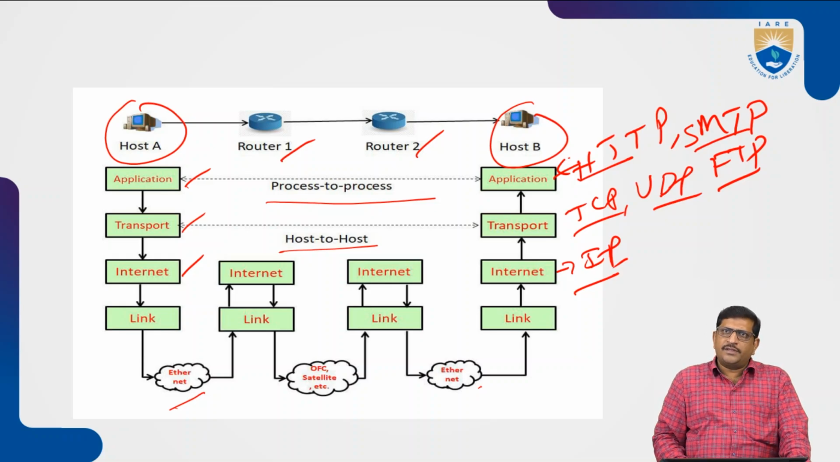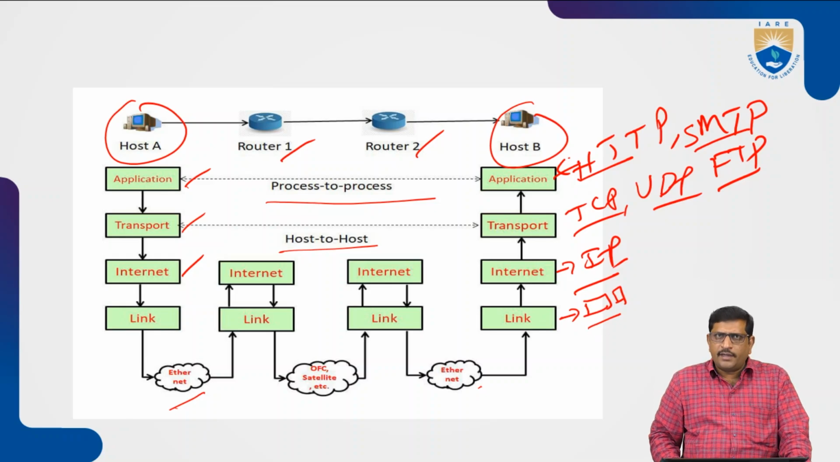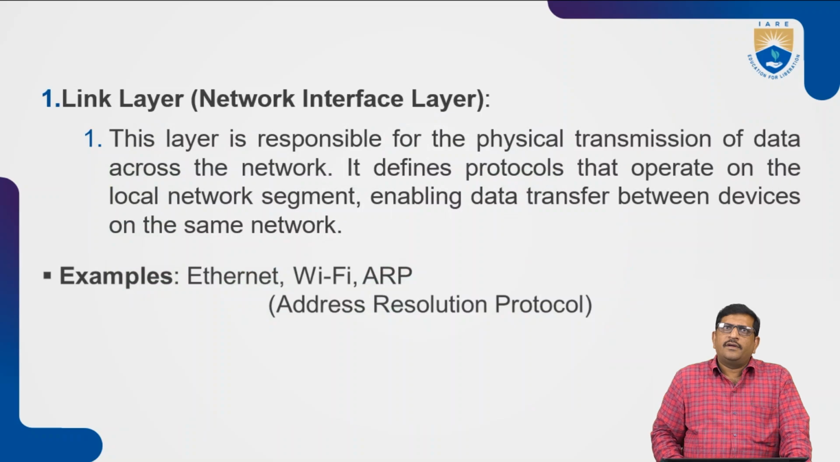The link layer generally transfers the information in the form of packets over the Ethernet. The link layer is responsible for the physical transmission of data across the network. It defines the protocols that operate on the local network segment and enable data transfer between devices.